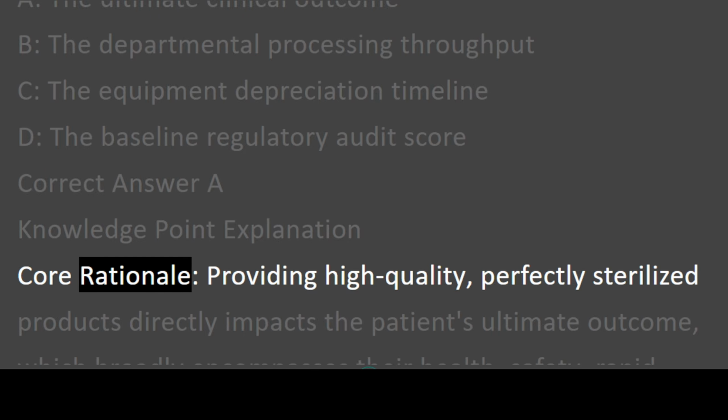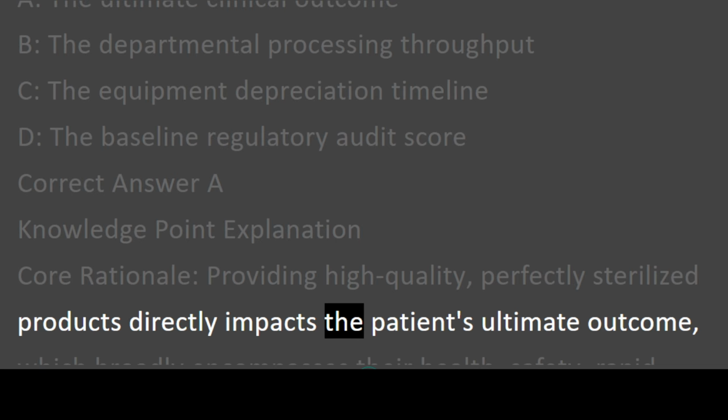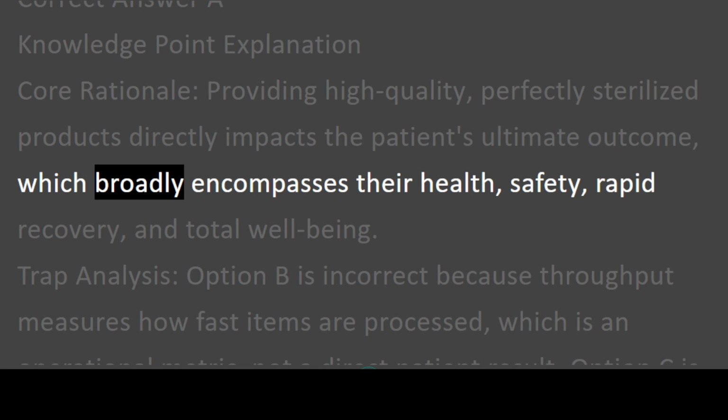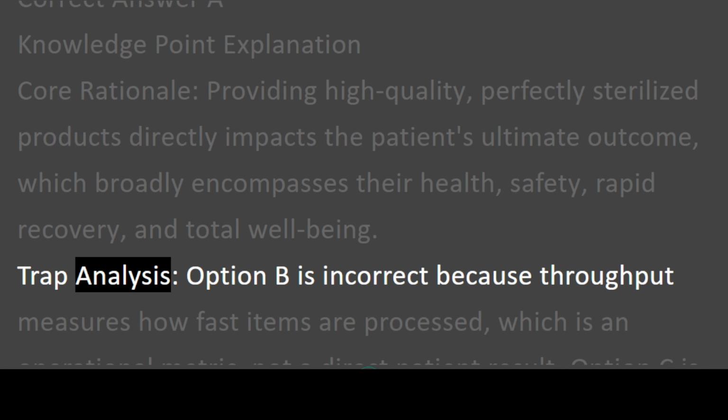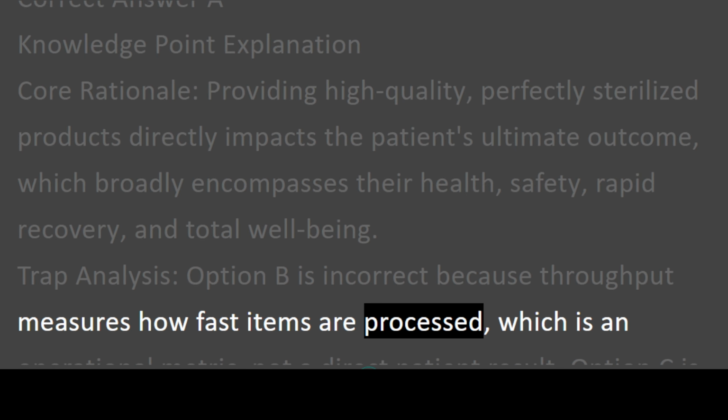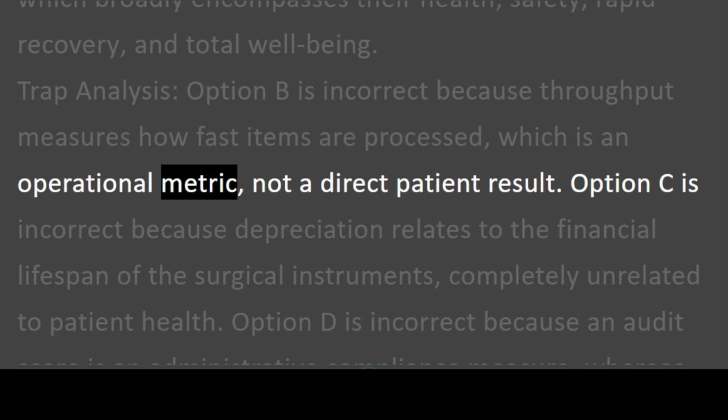Core rationale: providing high-quality, perfectly sterilized products directly impacts the patient's ultimate outcome, which broadly encompasses their health, safety, rapid recovery, and total well-being. Trap analysis: option B is incorrect because throughput measures how fast items are processed, which is an operational metric, not a direct patient result.